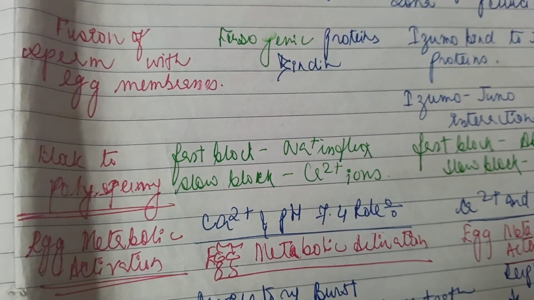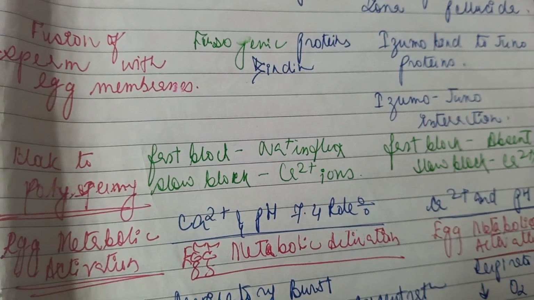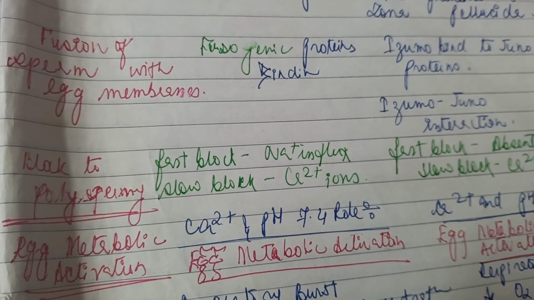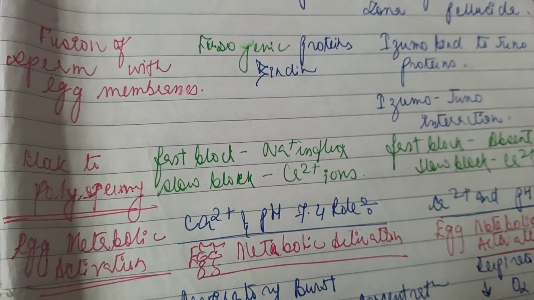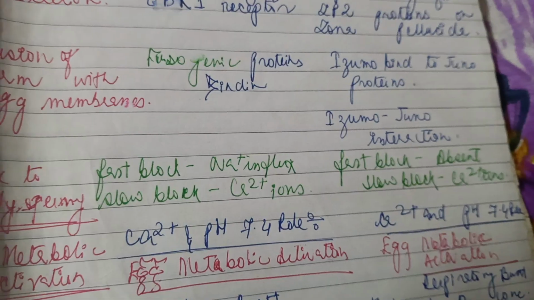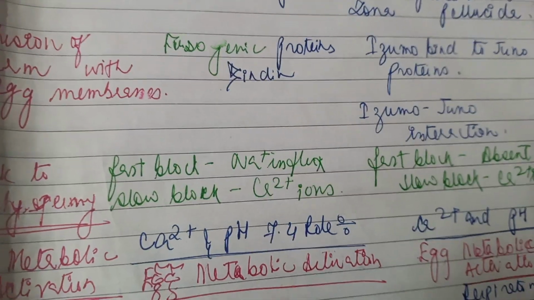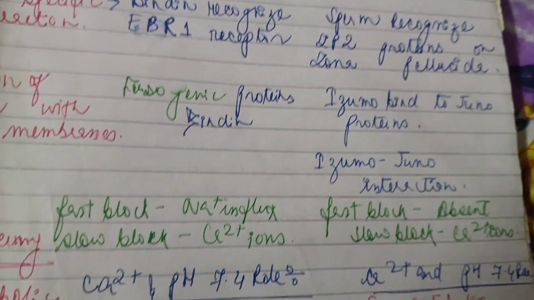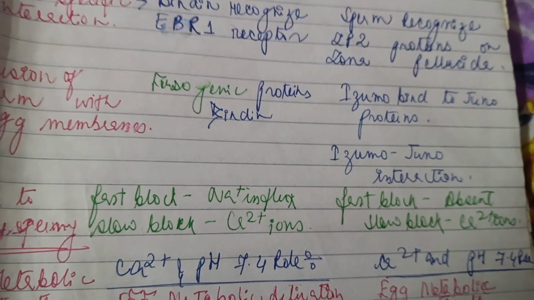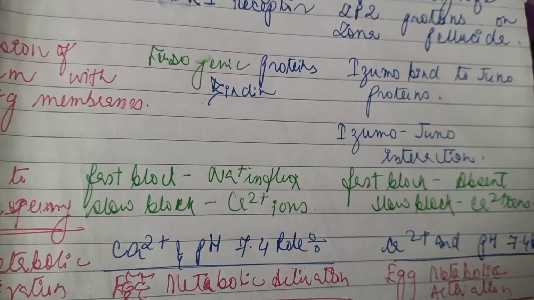During the fast block, there is sodium influx in case of external fertilization, and in slow block, calcium ions take part. And in internal fertilization, which is exclusively found in the mammals, fast block is absent. Fast block to polyspermy is not found, whereas slow block to polyspermy is present.